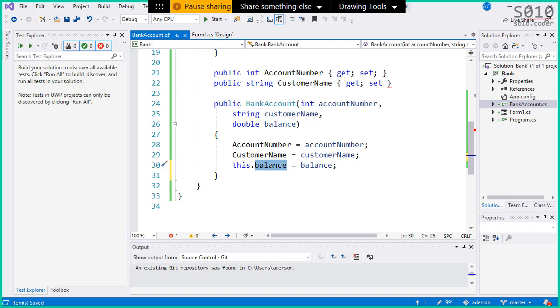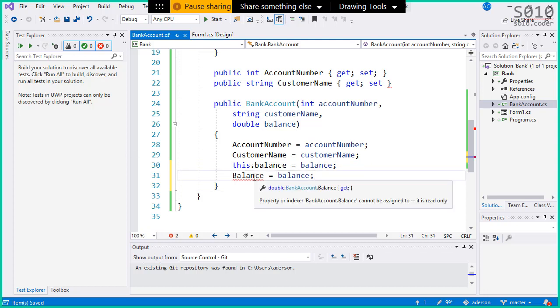Ritesh, we cannot do capital Balance there because balance doesn't have a get. Okay? There's no get here. It's a read-only property. So that's why we cannot use capital Balance here.